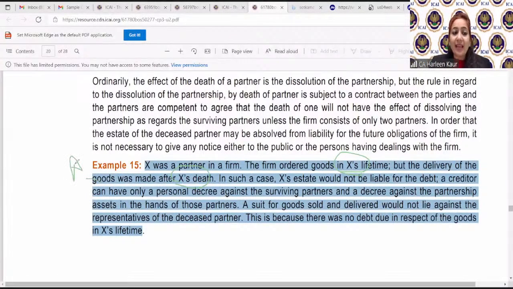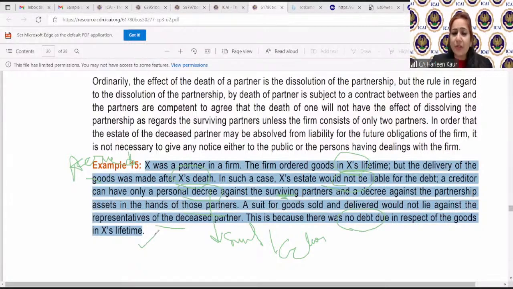So children, can we say that the liability accrued after his death? You remember in accounts, you must have done the word accruing of liability. After his death, the liability has become accrued because the goods have now come. So the law says X's estate will not be liable for this debt. The creditor can have a personal decree. Decree means he can only file a case. A suit or action can only be taken against the surviving partners, and a decree against the partnership assets in the hands of those partners. A suit for goods sold and delivered would not lie against the representatives of the deceased partner. Why? Because no debt was due in respect of the goods in X's lifetime.